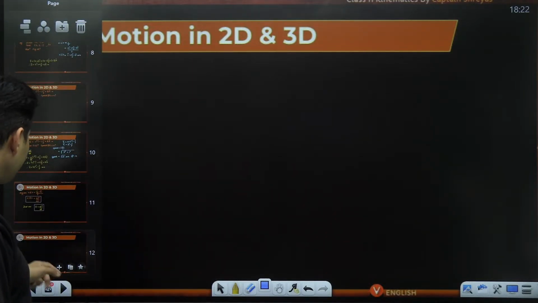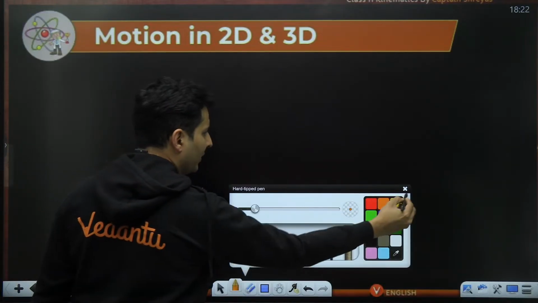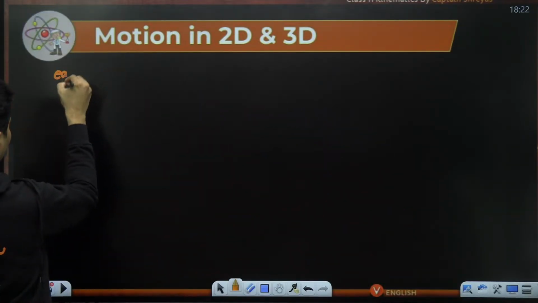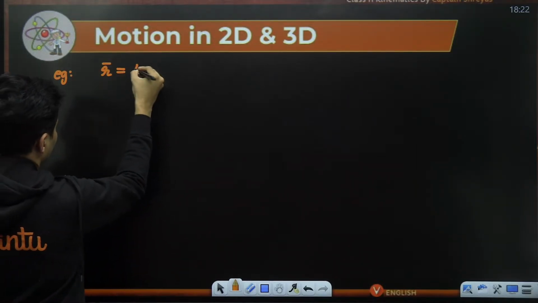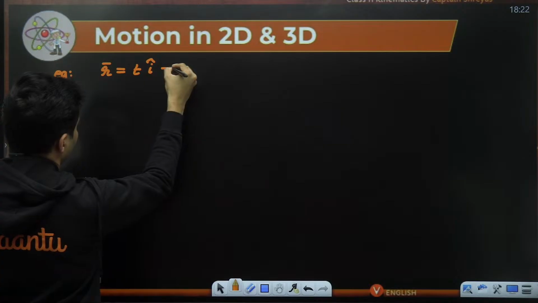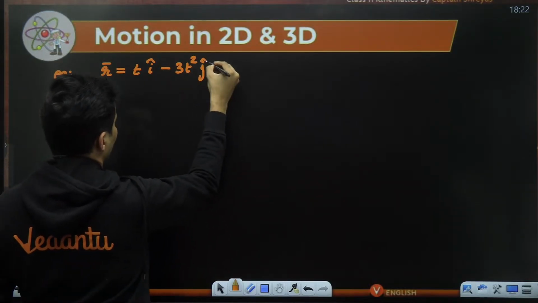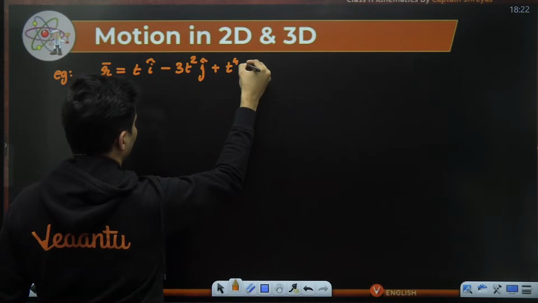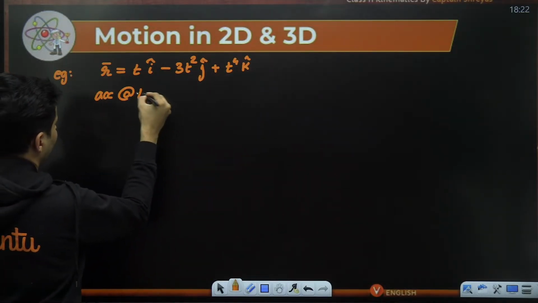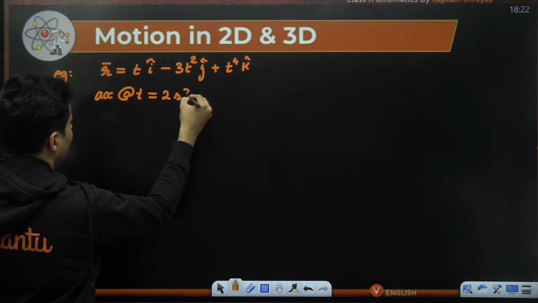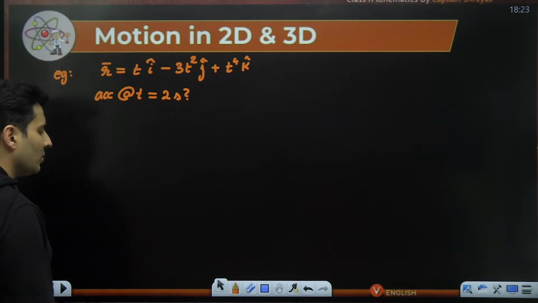So sir, can you give me an example of this so that I get a full confidence? Why not? Here is the example. Imagine I tell you, listen man, the position is t i cap minus 3t square j cap plus t raised to 4 k cap. Can you find the acceleration at t is equal to 2 seconds is the question.